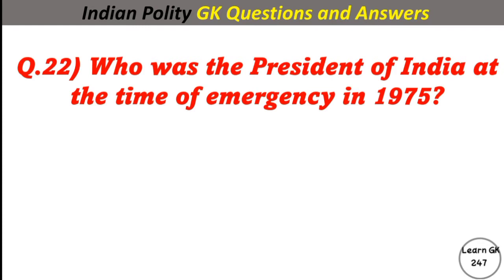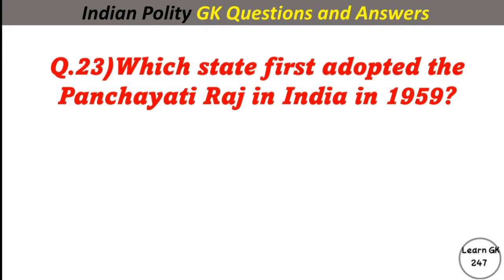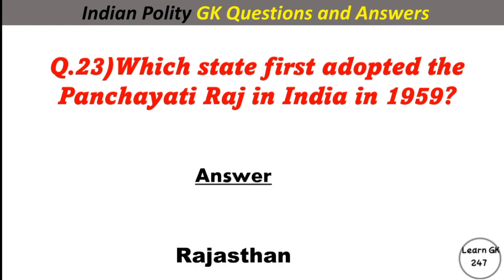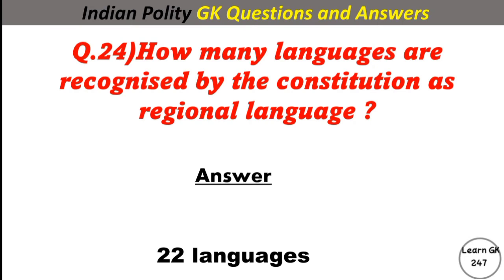Who was the president of India at the time of emergency in 1975? Answer Fakhruddin Ali Ahmad. Which state first adopted the Panchayat Raj in India 1959? Answer Rajasthan. How many languages are recognized by the Constitution as a regional language? Answer 22 languages.